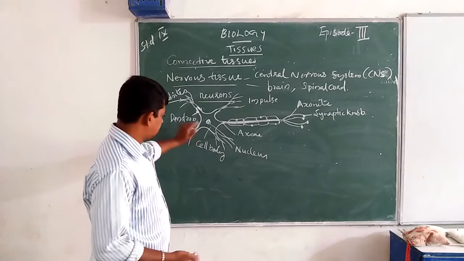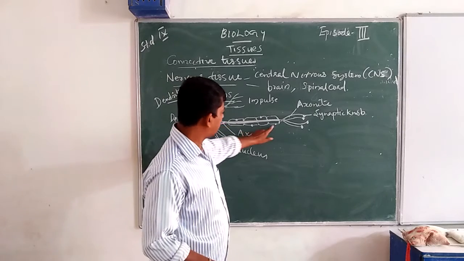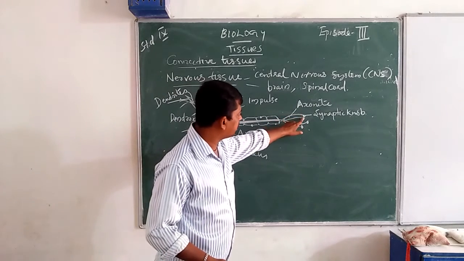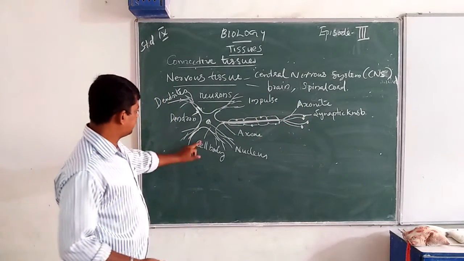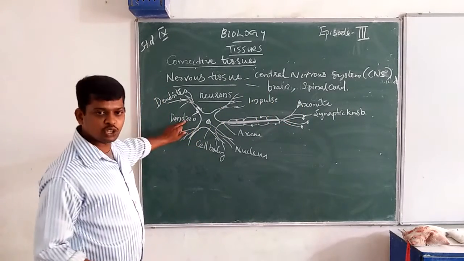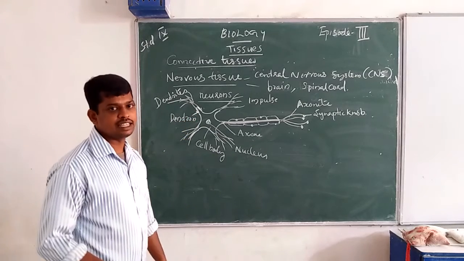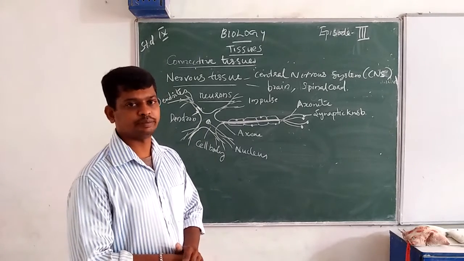Okay, this is the structure of a neuron. Neurons have a cell body and an axonal part. The branched axonal part is the axonite. At the end of the axonite, the bulky portion is known as the synaptic knob. Within the cell body, the bulky part is the dendron and the branched part is the dendrite. This is the structure of the neuron, the nervous cell.